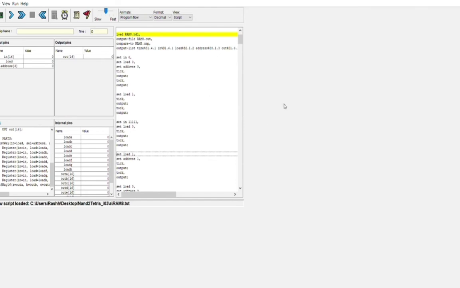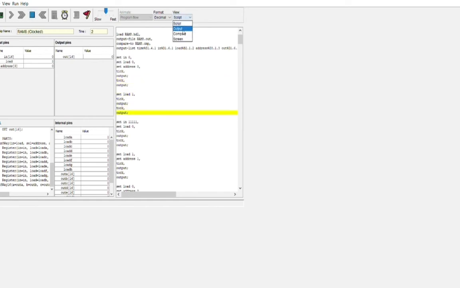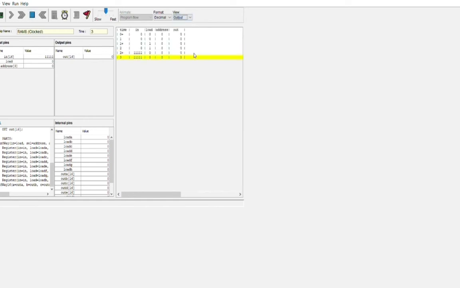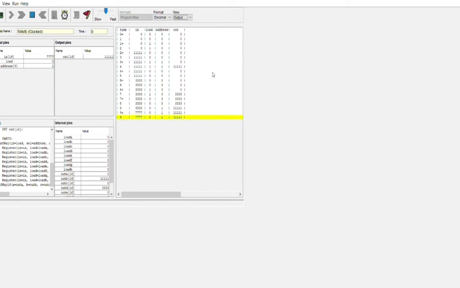Now we're going to run the test script to see the output values for different sets of inputs. We can view the output here directly to compare and understand. These are the output values coming in for different values of in, load, and address. As specified earlier, it is easier to proceed with the bigger RAMs if we understand the fundamental concept of the working of RAM 8. This is the reason we started and implemented RAM 8 for understanding project 3. So that's all for projects 1, 2, and 3.